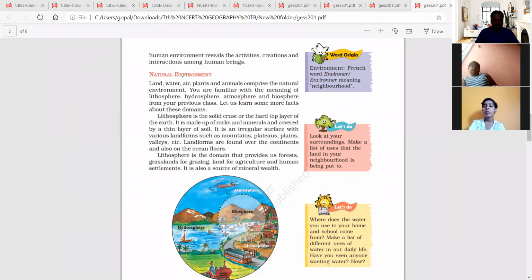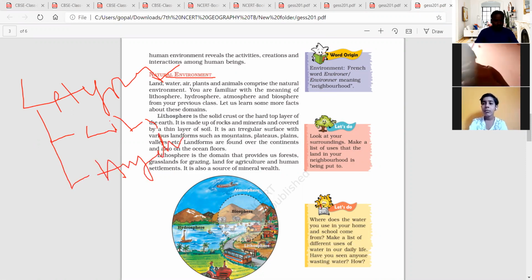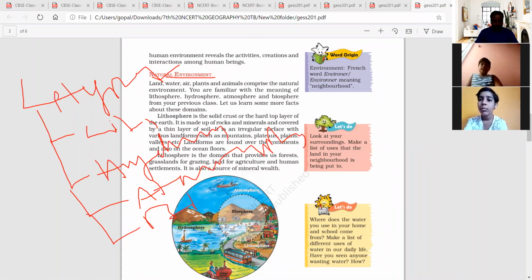Now see here, the natural environment. Just now we discussed it. A natural environment is mainly classified into four types: lithosphere, hydrosphere, atmosphere, and biosphere.